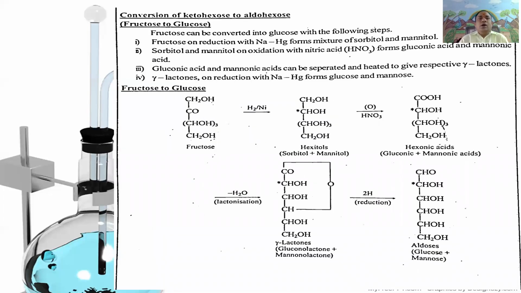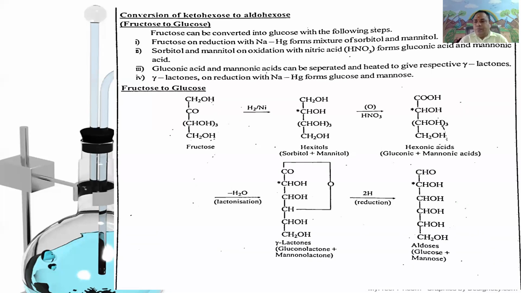Next, conversion of ketohexose to aldohexose. Reverse process means conversion of fructose to glucose. The fructose can be converted into glucose with the following four-step reaction.